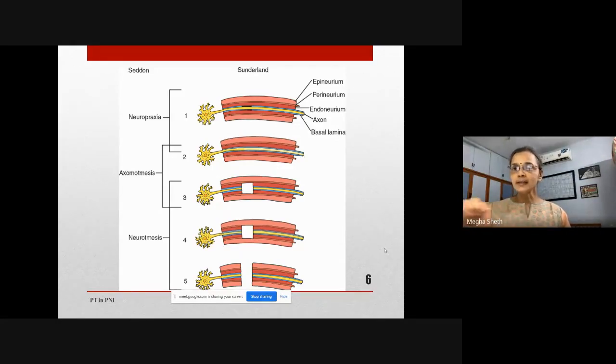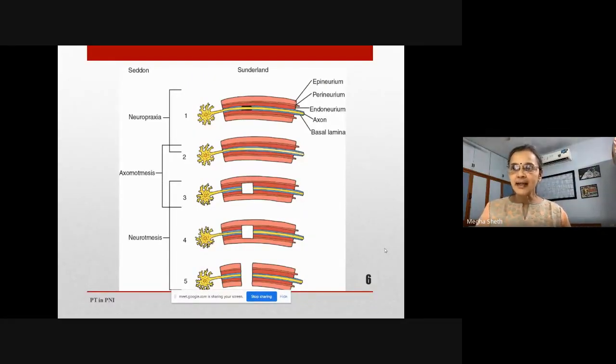So the tube is intact. Whenever the axon regenerates, it still knows where to go in the epineurial tube. And if we look at grade 5, if the proximal end of the axon is regenerating, it does not know where to go because there is no tube, there is no channel for it to pass.